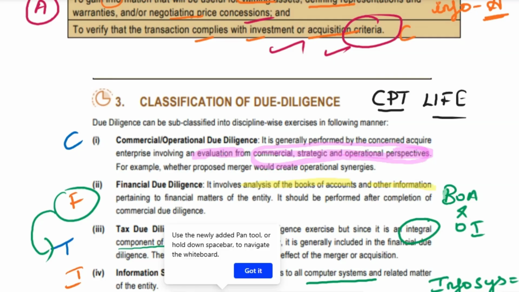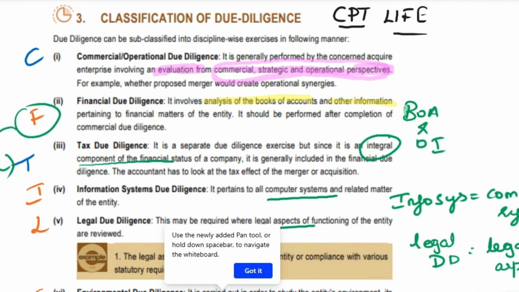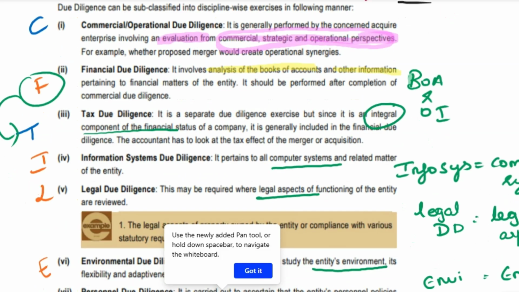Next, what is the classification of due diligence? Okay, classification of due diligence, which is very simple. You can remember it this way: CPT life. CPT is the foundation, the other name for the foundation exam previously. So, CPT life. Now, what is the CPT life?